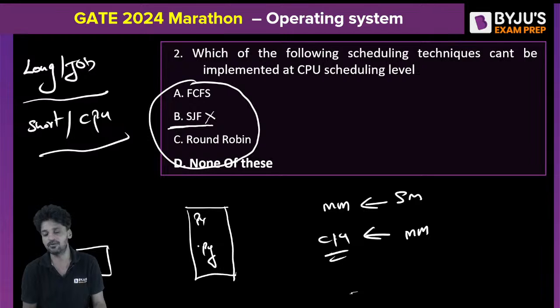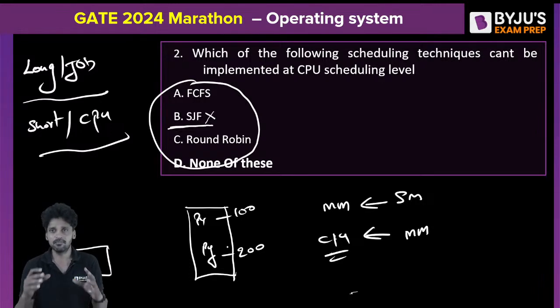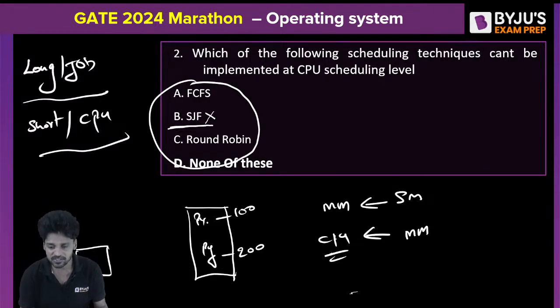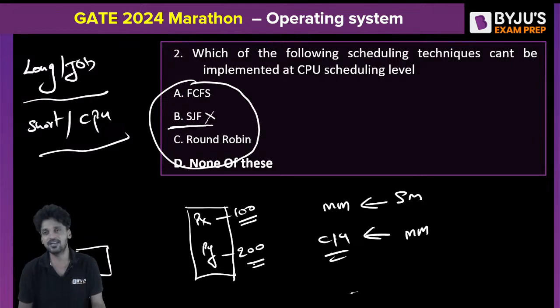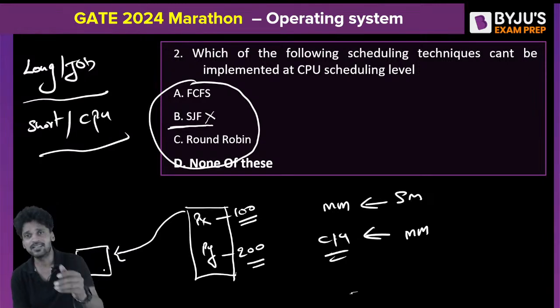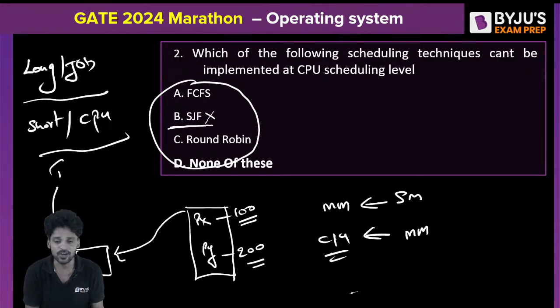If I count the number of instructions, let us say PX is equal to 100 instructions, PY is equal to 200 instructions. For the plain look, PX is expected to be a shorter process than PY. But in general, PX may be longer than PY. I'll tell you why. When a process gets into the CPU, it will execute only for some time in the CPU, then it goes to an IO device, right?